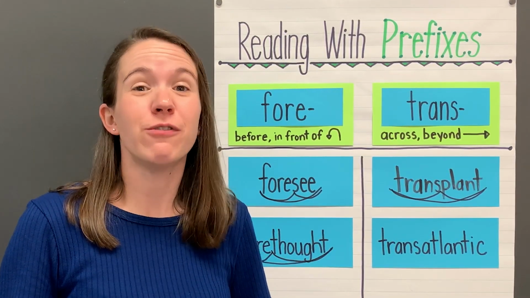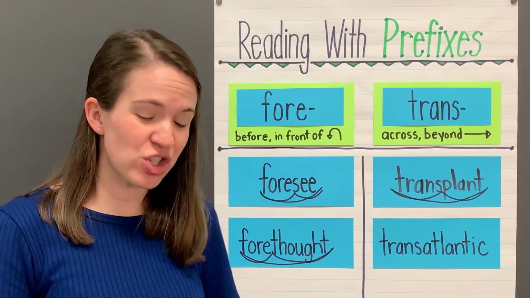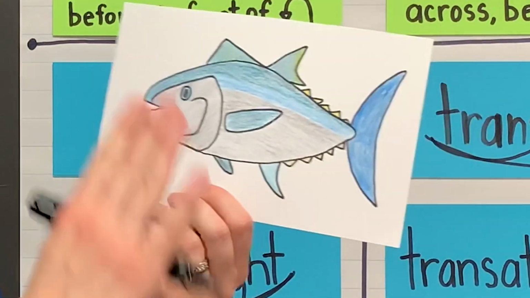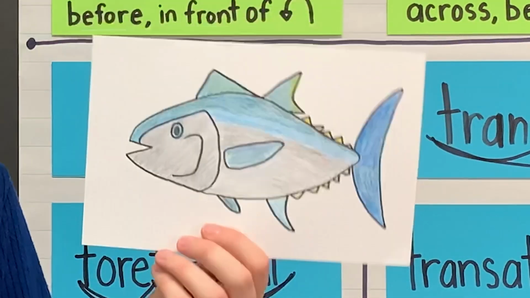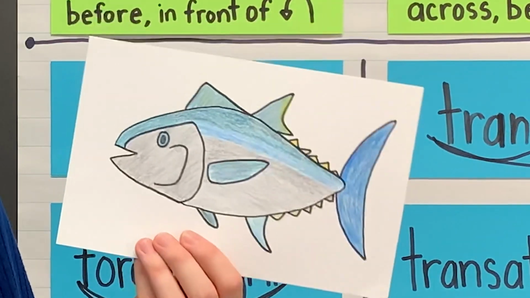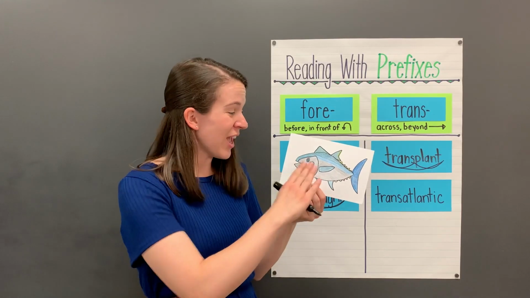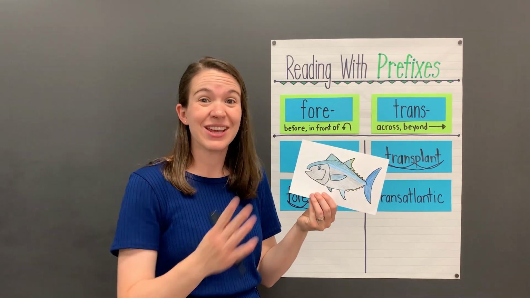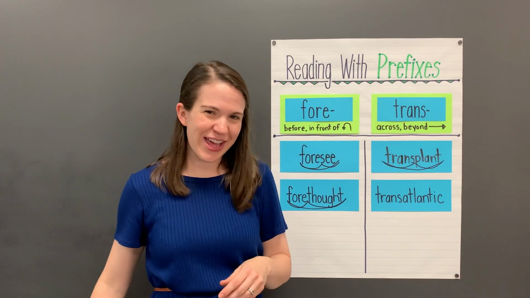Scientists had the forethought to change fishing laws when they saw that the bluefin tuna was becoming endangered. By changing those laws, they were able to protect these fish. Let's read our last word.